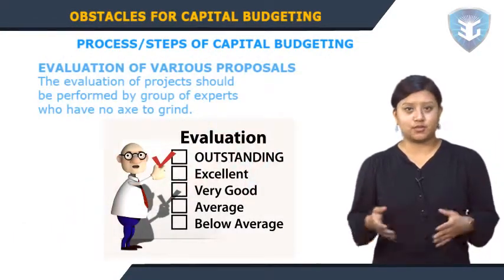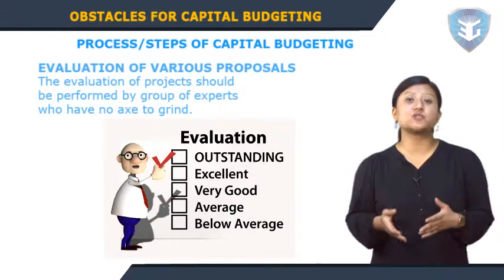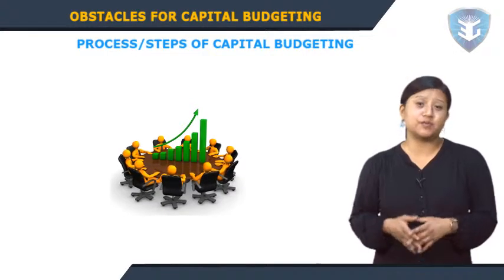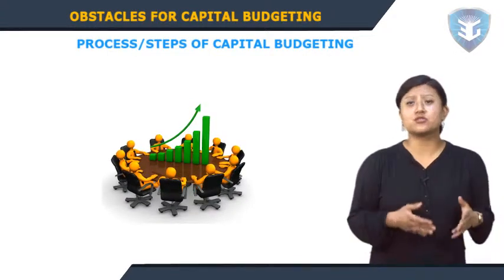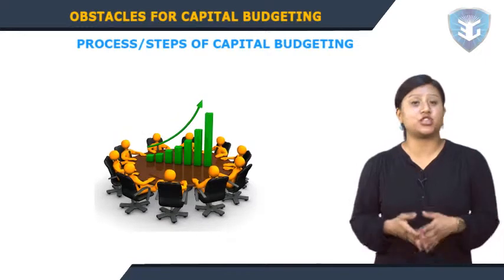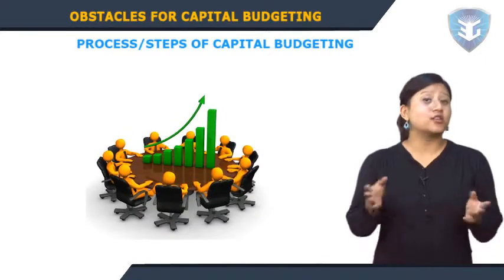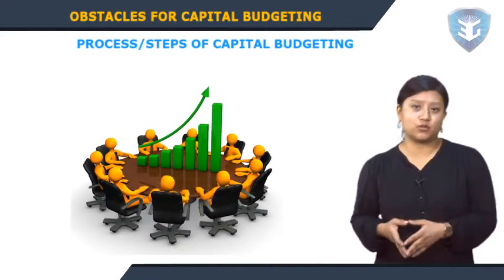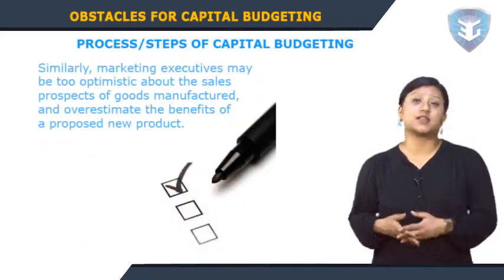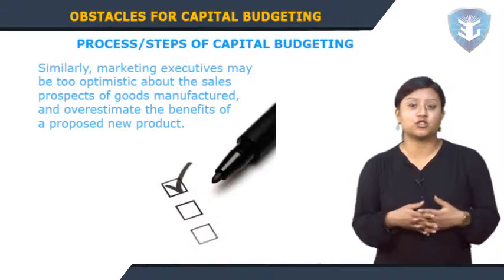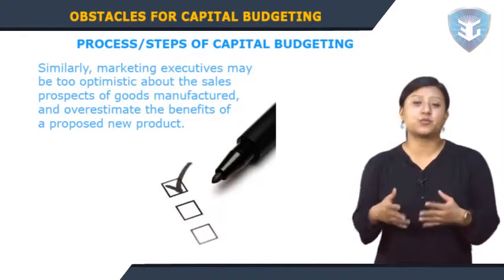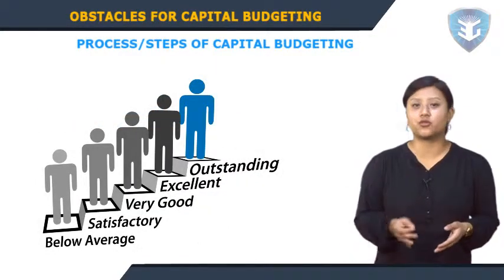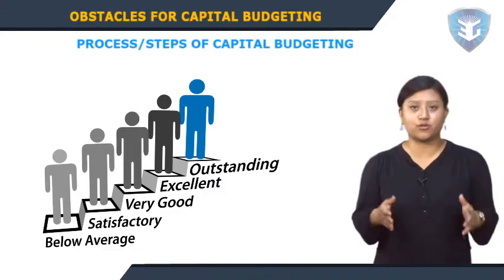Evaluation of various proposals. The evaluation of projects should be performed by a group of experts who have no axe to grind. For example, the production people may generally be interested in having the most modern type of equipment and increased production even if productivity is expected to be low and goods cannot be sold. This attitude can bias their estimates of cash flows of the proposed projects. Similarly, marketing executives may be too optimistic about the sales prospects of goods manufactured and overestimate the benefits of a proposed new product. It is therefore necessary to ensure that projects are scrutinized by an impartial group and that objectivity is maintained in the evaluation process.